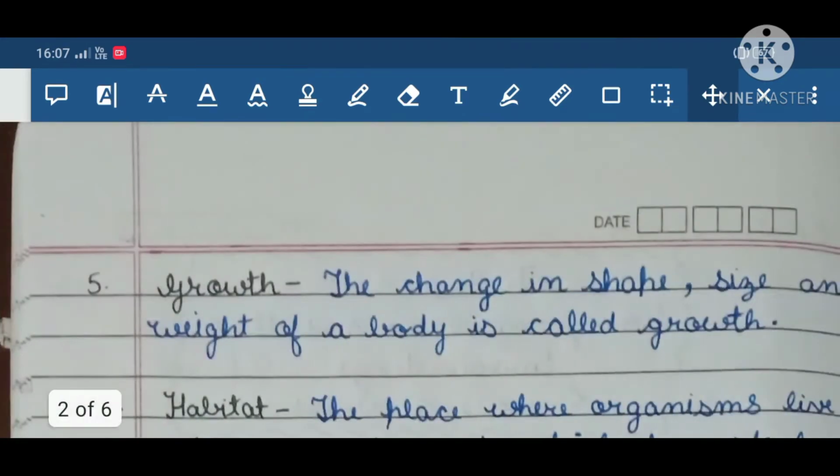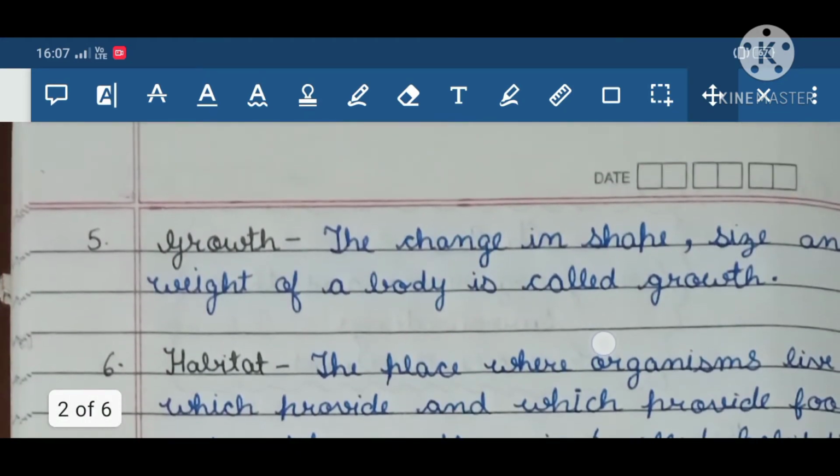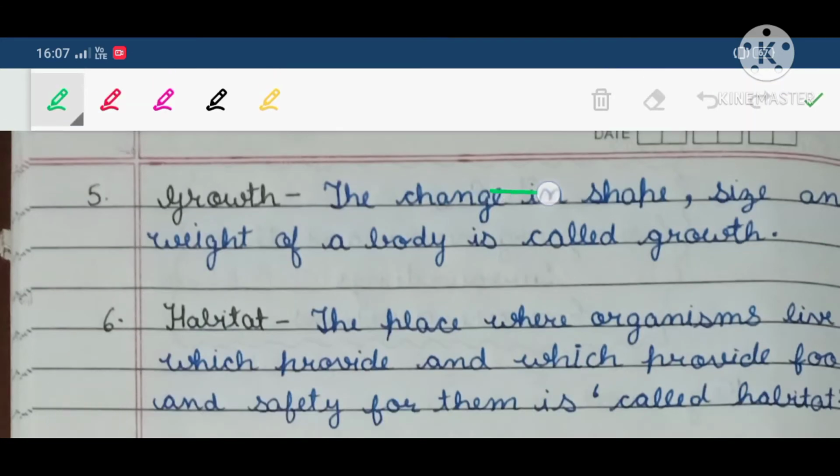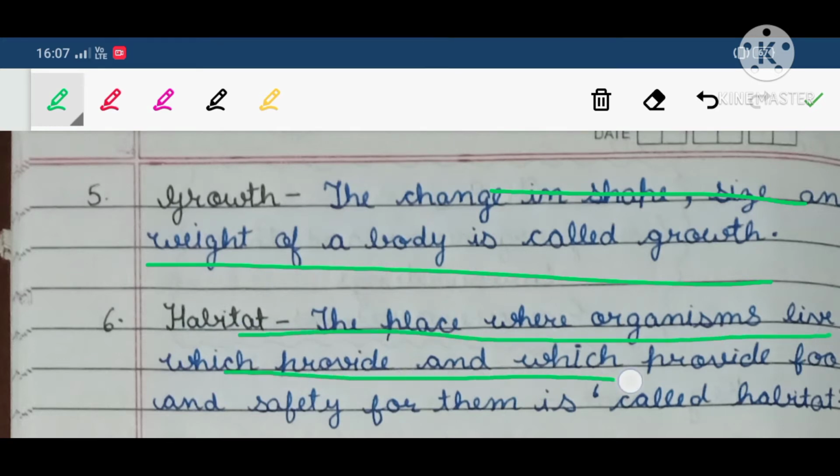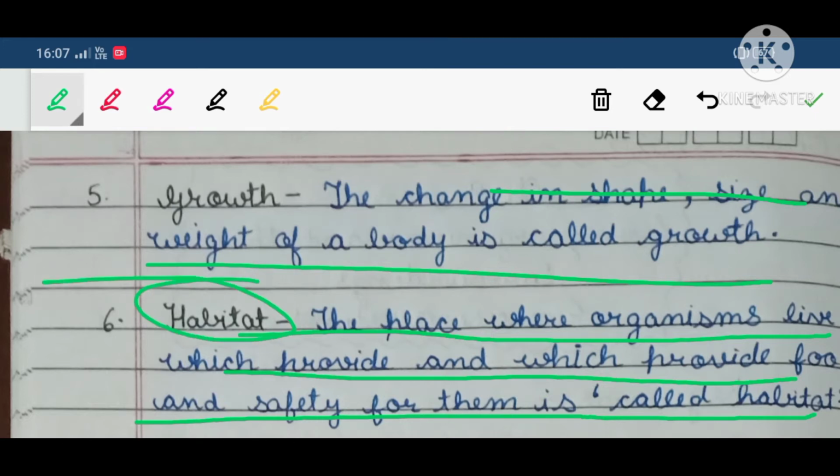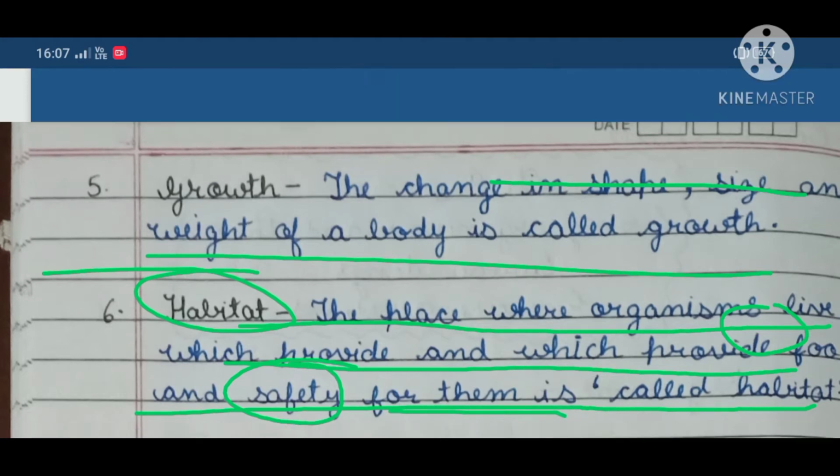Now we go to the fifth one, growth. What is growth? The change in shape, size and weight of a body is called growth. Habitat: the place where organisms live which provides food and safety for them is called habitat. So I told you that habitat is a place where all living beings get food and safety.